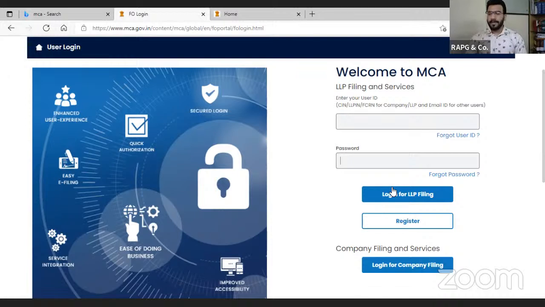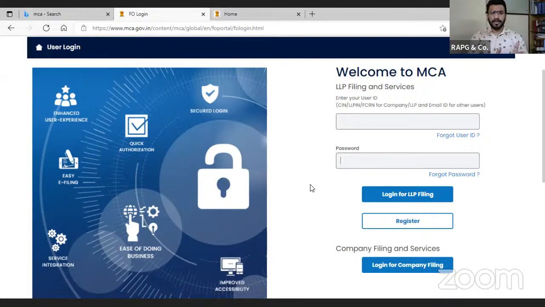Now the second thing arises: if you don't have any old ID or you don't want to use the old ID, and you want to create a new ID, you have to click on register. Once you click on register, you will find a new window and there will be 2 options. One is the registered user, the other is the business user.